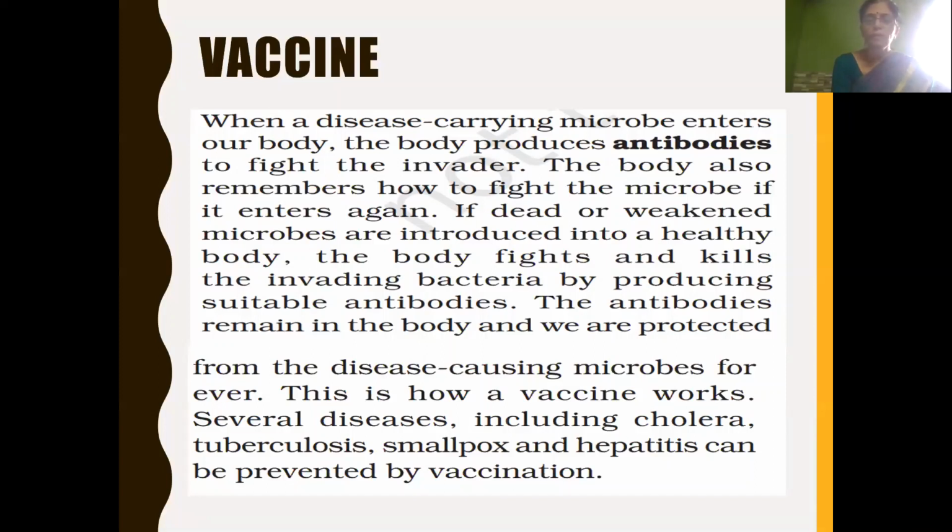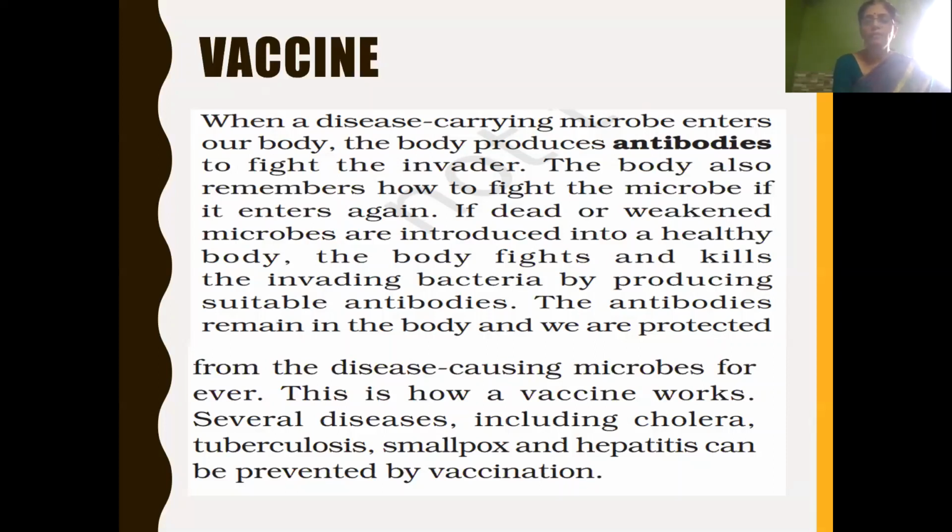Let us see what happens when disease-carrying microbes, called pathogens, enter our body. Immediately our body produces antibodies to fight the invader. We have learned in 7th standard about antibodies.